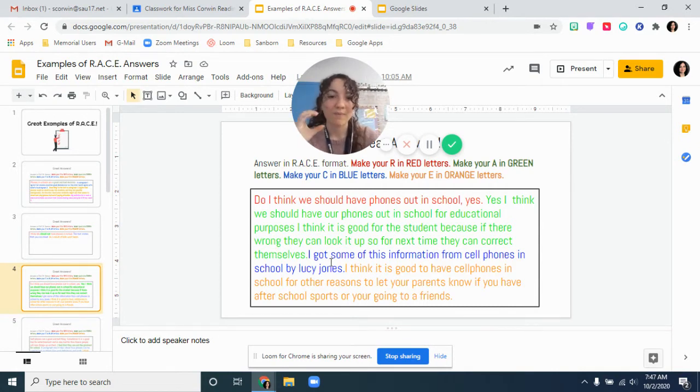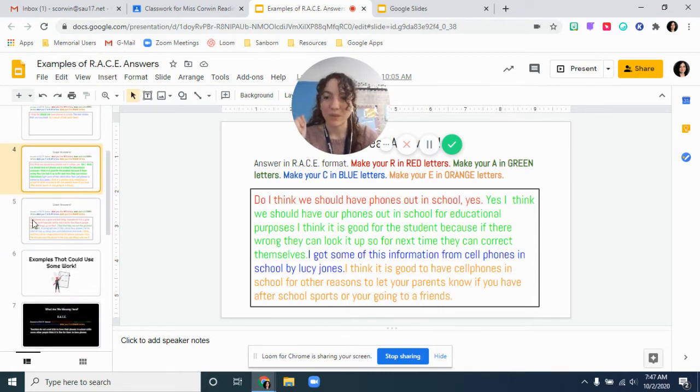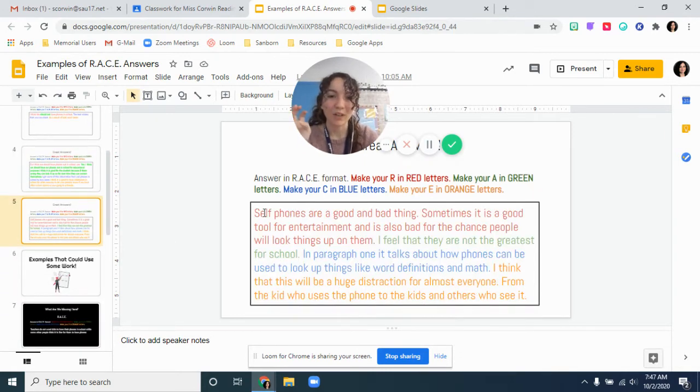A, perfect. I got some of this information from Cell Phones in School by Lucy Jones. That was the name of the article from yesterday. Cell Phones in School, and then the author, Lucy Jones. And E, I think it is good to have cell phones in school for other reasons to let your parents know if you have after-school sports or if you're going to a friend's. It's perfect.